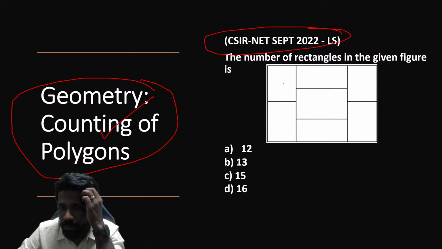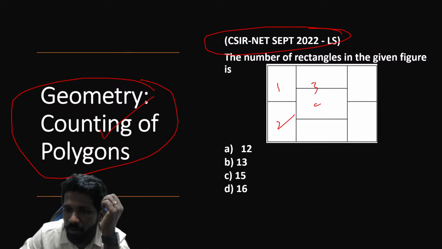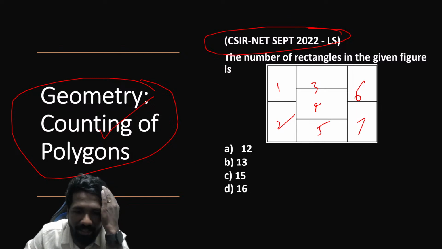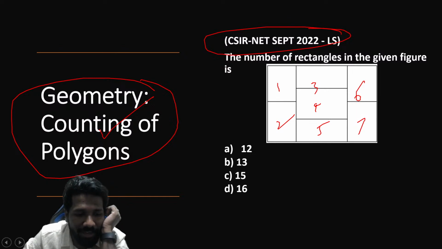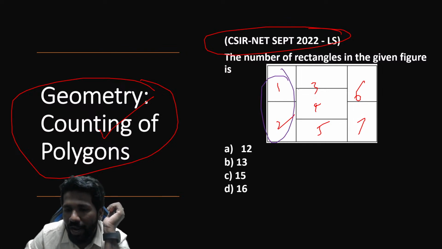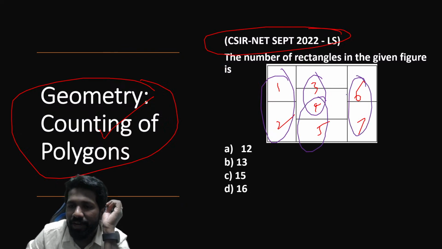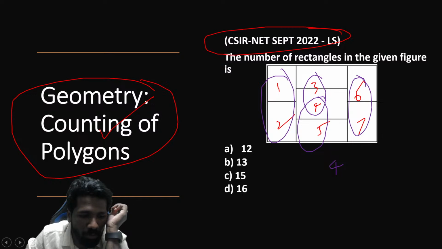Look at this question, number of rectangles: 1 2 3 4 5 6 7. You are getting 7 rectangles, that is non-overlapping rectangles. 7 rectangles are there. Now look at overlapping rectangles: if you add 1 and 2 you get one rectangle, adding 3 and 4 gives one rectangle, adding 4 and 5 gives one rectangle, adding 6 and 7 gives one rectangle. That is 4 more. 7 plus 4, 11 already. 11 rectangles already counted in total.